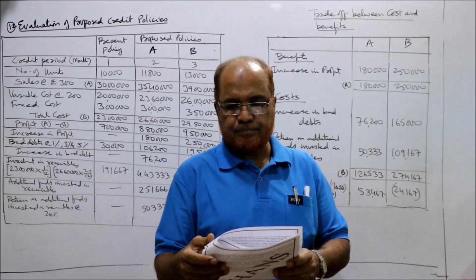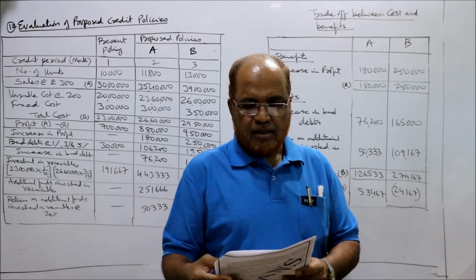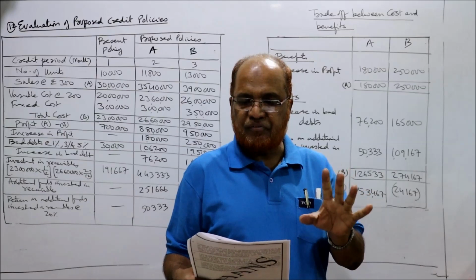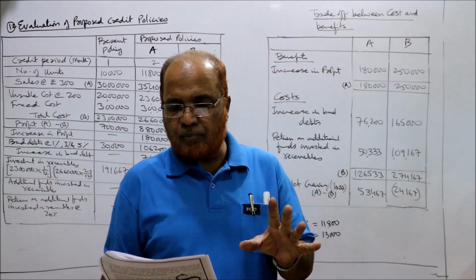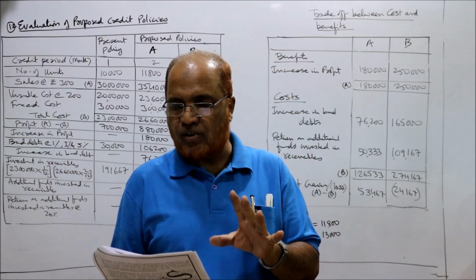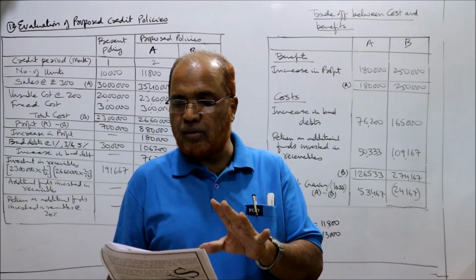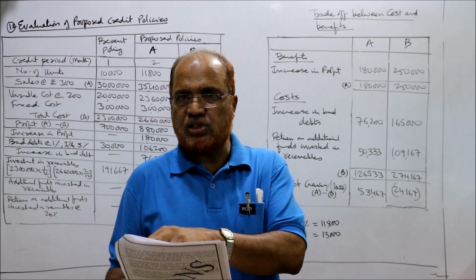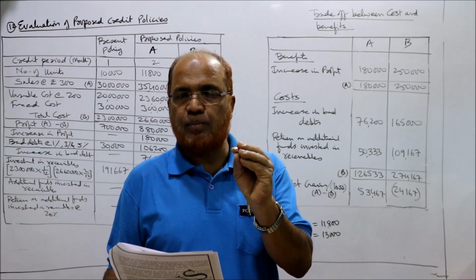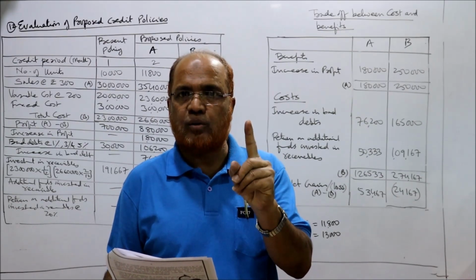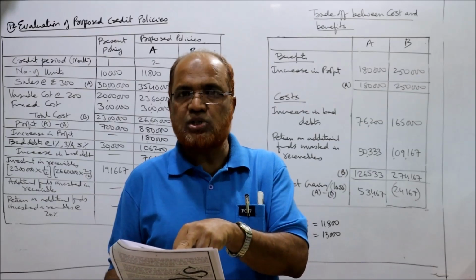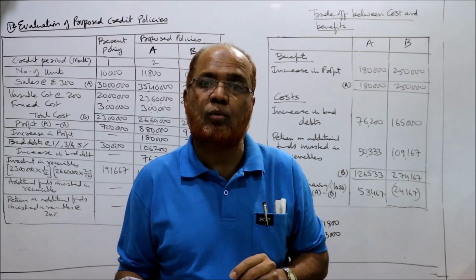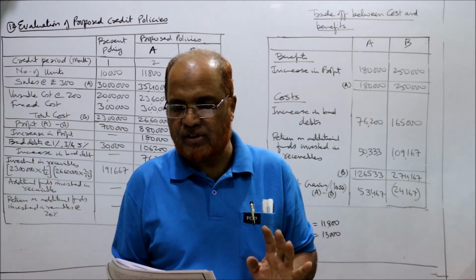14th problem. A company is currently selling 1 lakh units of its product at rupees 50 each. At the current level of production, the average cost per unit is 45. Variable cost per unit is 40. Again, 45 average cost, variable cost 40. So the difference, 5 rupees, is the fixed cost per unit. How many units are produced? 1 lakh. So 1 lakh into 5, 5 lakh rupees is the total fixed cost.